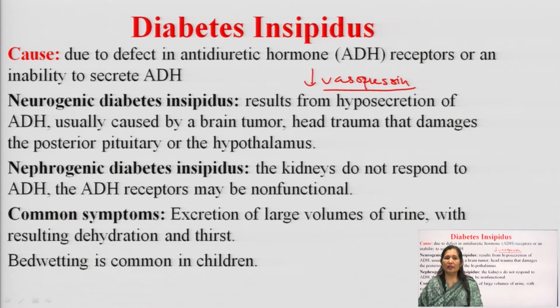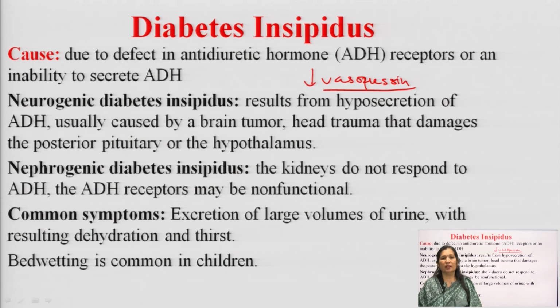In neurogenic diabetes insipidus, there will be hyposecretion of ADH, mainly caused by a brain tumor or head trauma that damages the posterior pituitary or hypothalamus, because posterior pituitary hormones are under the control of the hypothalamus. In nephrogenic diabetes insipidus, the kidney does not respond, because the site of action of ADH is the kidney.